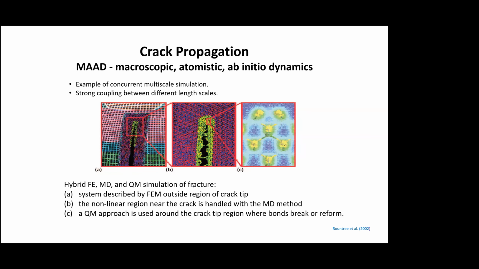And in the nonlinear region where there is crack growth happening, the plasticity, the bond breakage, that is modeled by the molecular dynamics method. And then at the very tip, where you decide when a bond is being broken, you can have a quantum mechanical approach to decide where the bonds break. Sometimes the bonds can reform because these are electrostatic bonds, right? There is no such thing as a permanent debonding at that level.